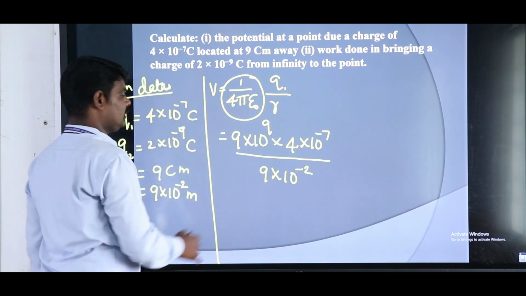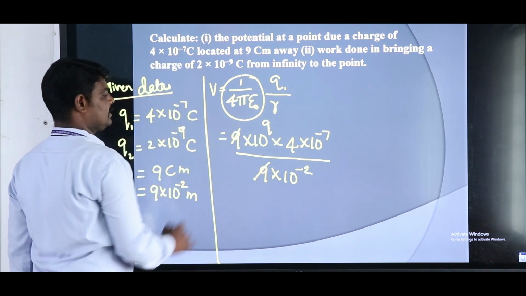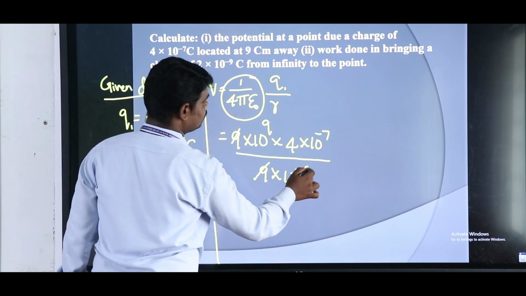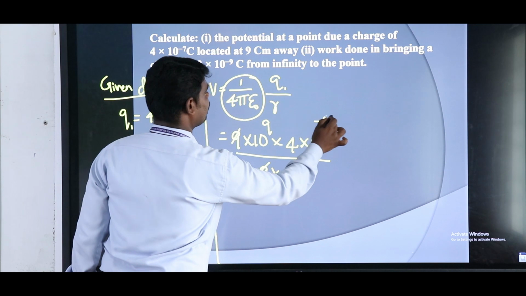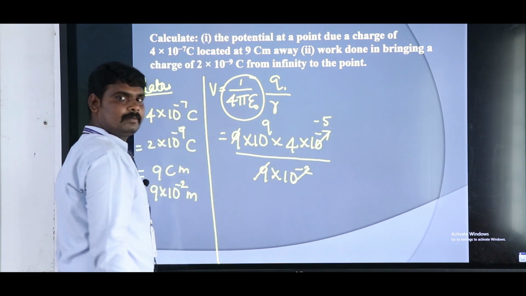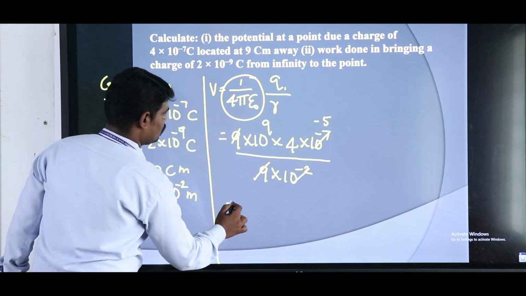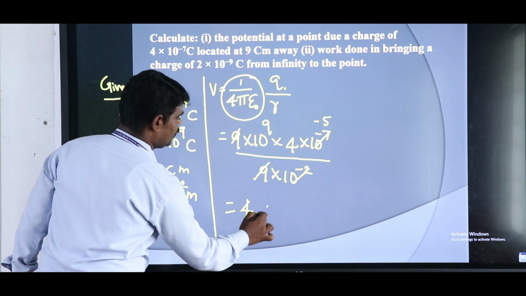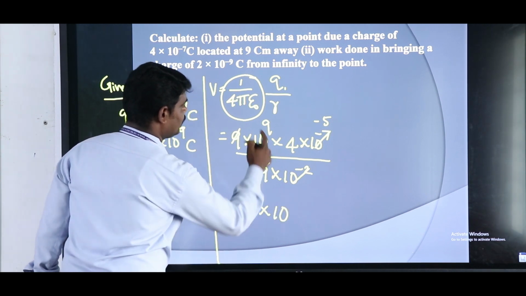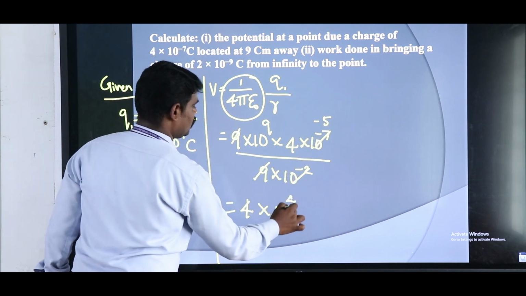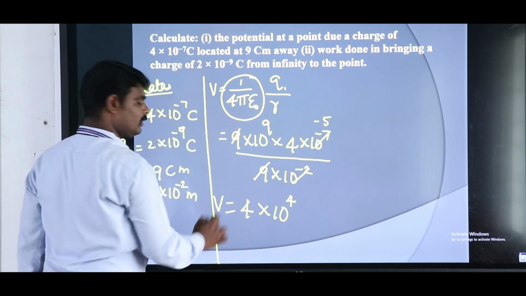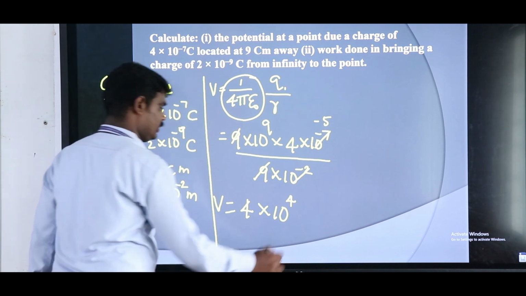The 9 cancels, and minus 7 minus minus 2 leaves minus 5. 9 minus 5 is 4. So V is 4 into 10 to the power 4. What is the unit of potential? Volt.